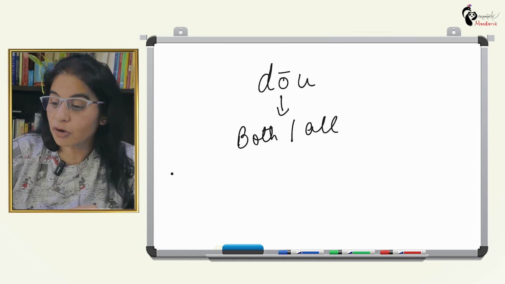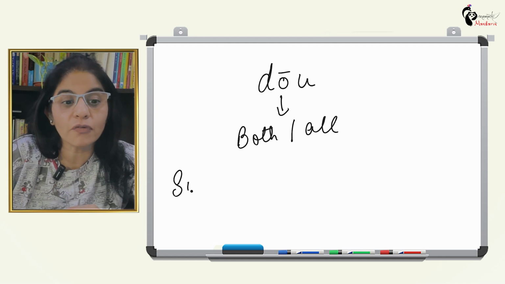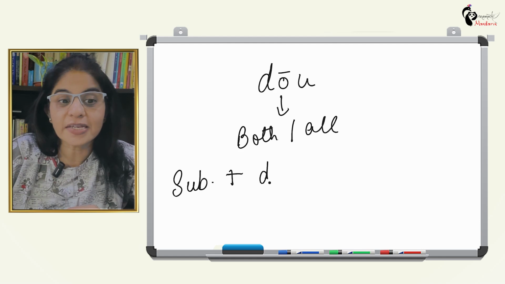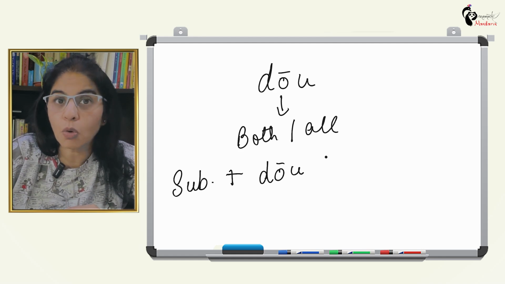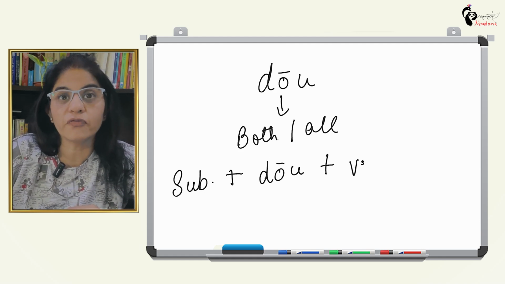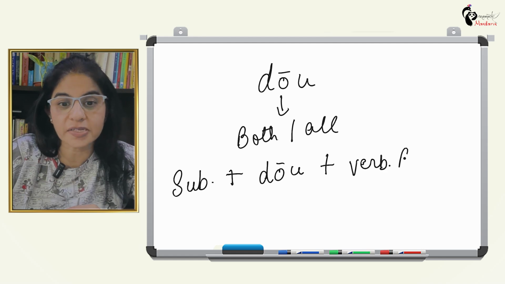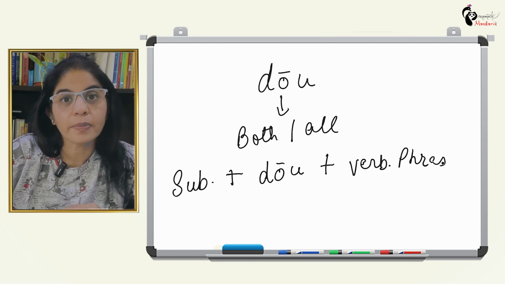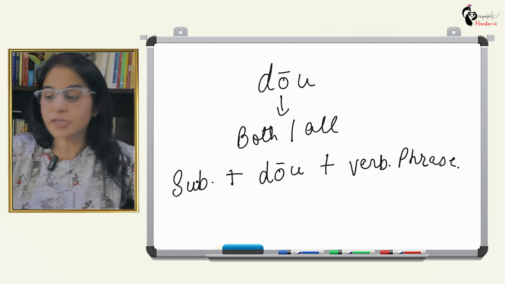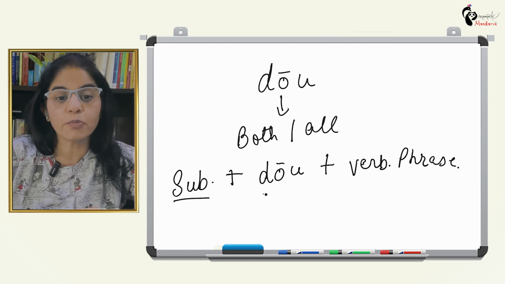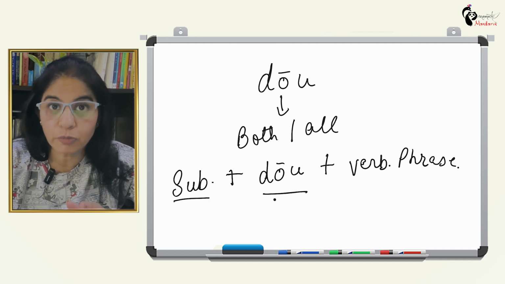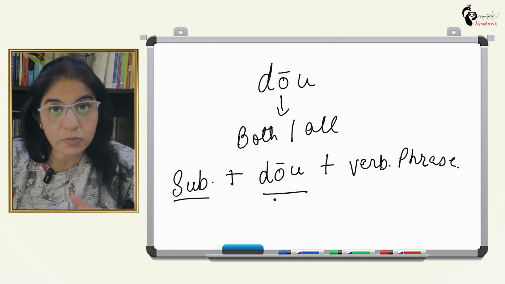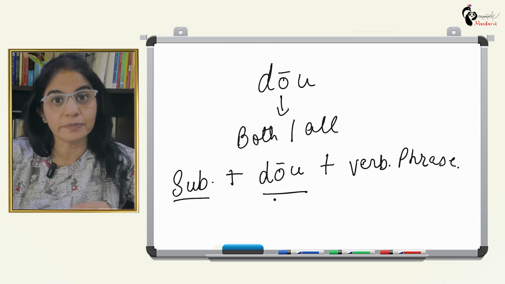The positioning of dao is that it always comes after the subject. So it's like subject plus dao plus verb phrase, whatever the verb phrase is. This is a very important point, the positioning of dao. Where do we put it? It comes after the subject and before the verb.